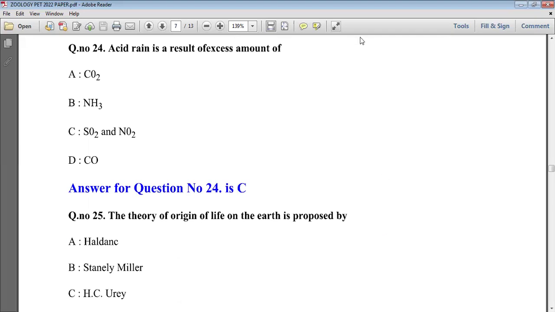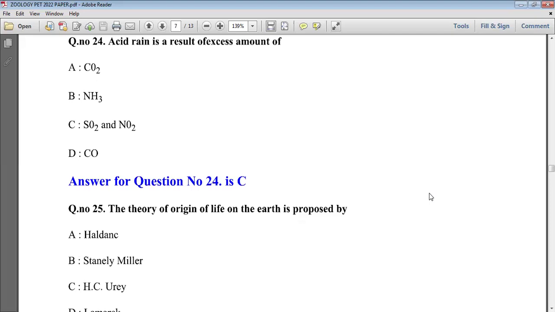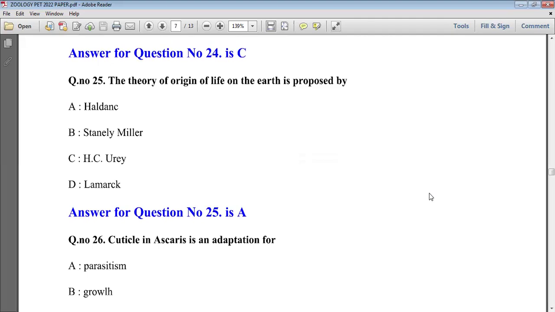Now the next question asks: acid rain is a result of excess amount of what? We know acid rain means rain having pH less than 5, that is 4 to 5 pH. Option A is carbon dioxide, option B is ammonia, option C is sulfur and nitrogen dioxide, and option D is carbon monoxide. Sulfur and nitrogen dioxide, when combined with water, produce sulfuric acid and nitric acid. So option C will be the right answer.